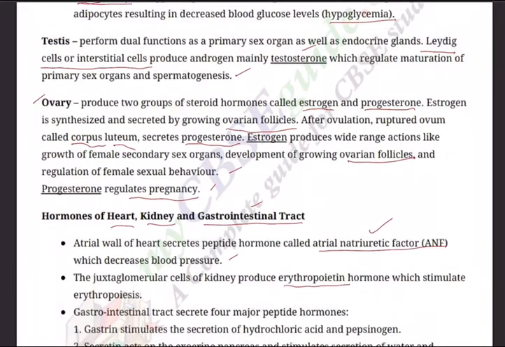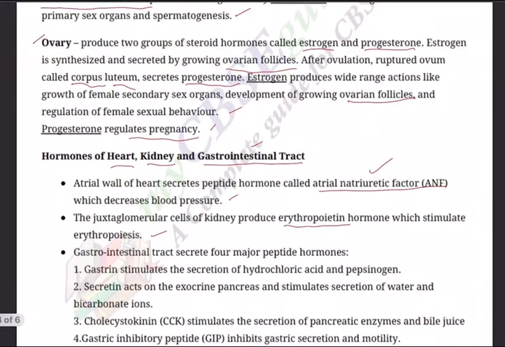Then juxtaglomerular cells of kidney produce erythropoietin hormone, which stimulates erythropoiesis. Think of that nephron, and in that glomerulus, Bowman's capsule. So juxtaglomerular cells of the nephron.